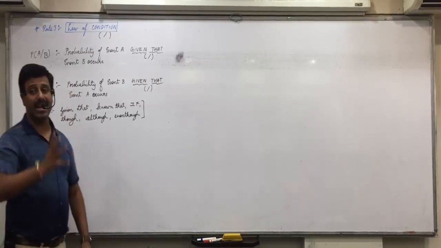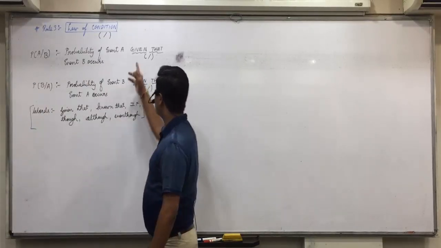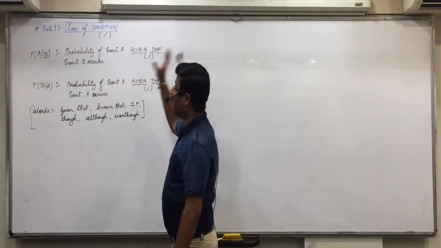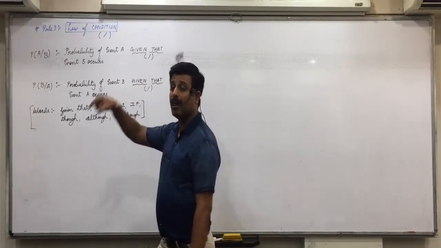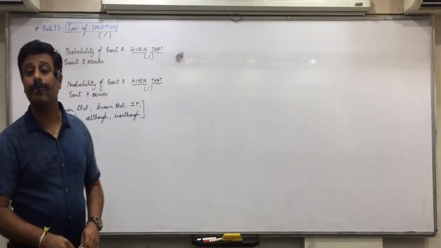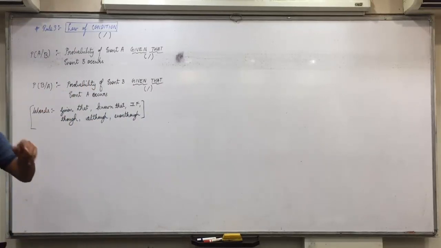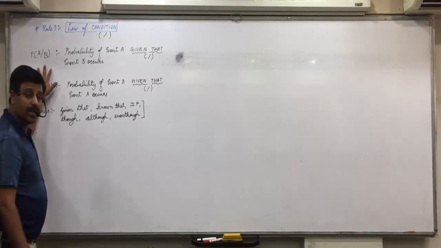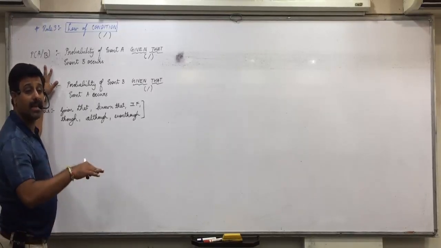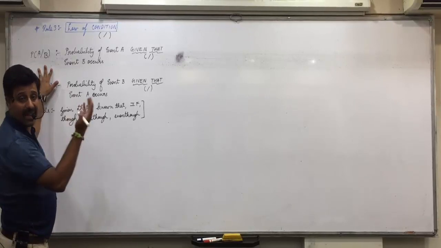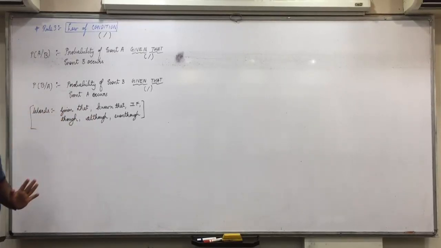Okay, now if I change the language, if I start with the words given that event B occurs, find the probability of event A. How would you denote it? It will be denoted the same only. Language is reversed, but the meaning is same.